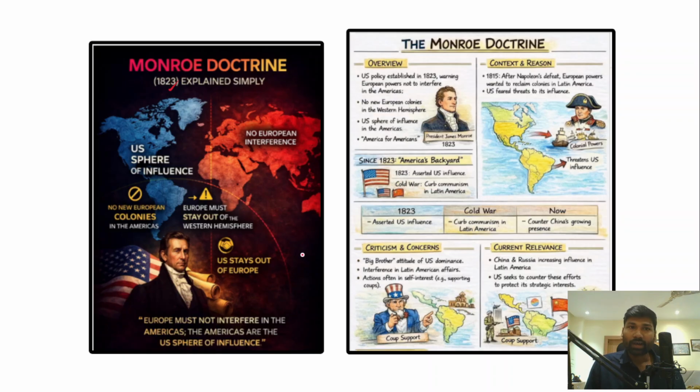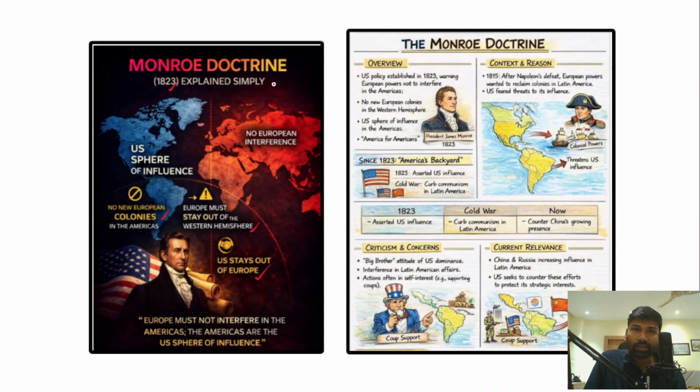1823. Now in fact, as per this Monroe Doctrine, there will be a US sphere of influence. The US sphere of influence would extend to most of the Western Hemisphere. And in fact, there will be no European interference in the US. And at the same time, the US will also not interfere in the internal affairs of European countries. And apart from that, there will be no new European colonies in America, and Europe must stay out of the Western Hemisphere as per the Monroe Doctrine. And the US will also stay out of Europe.